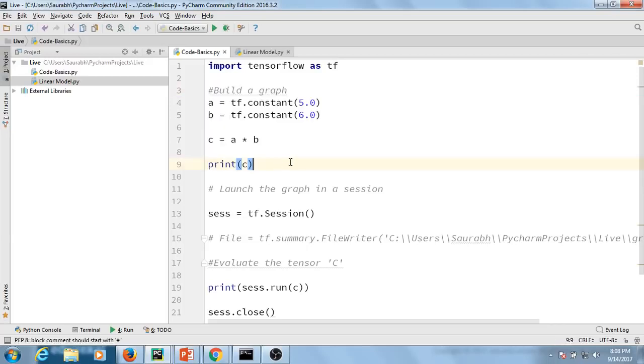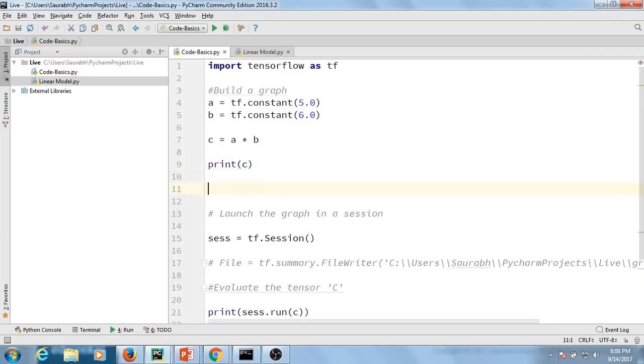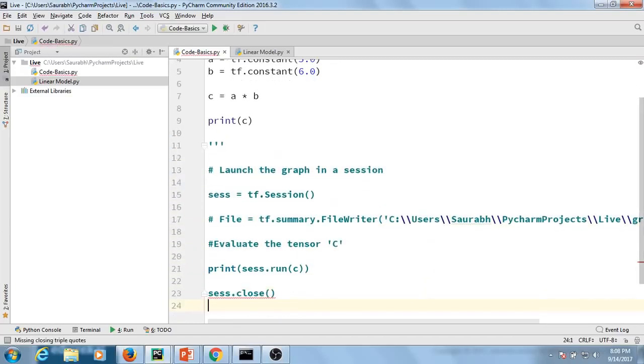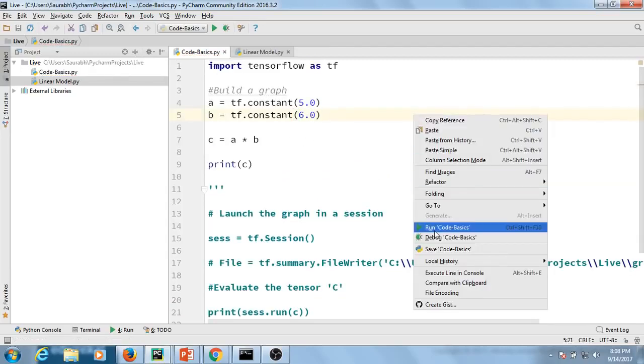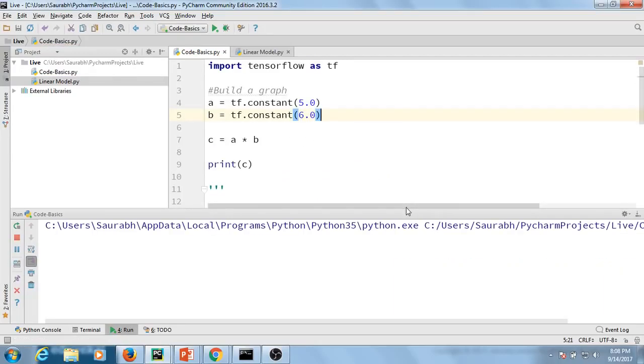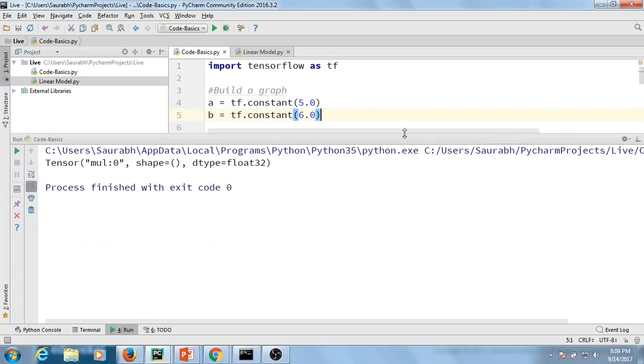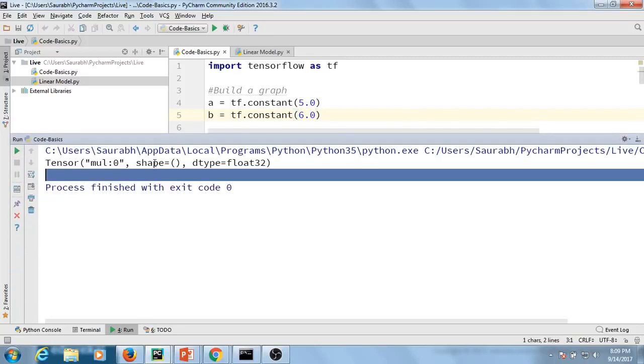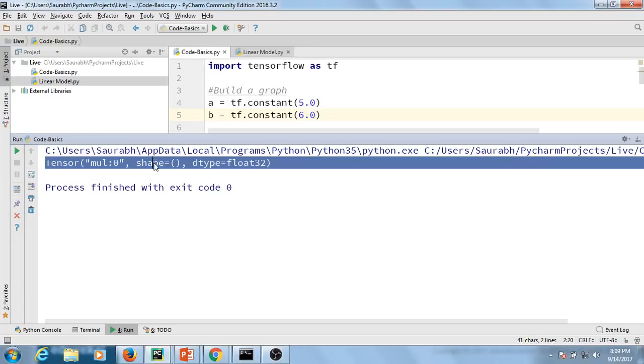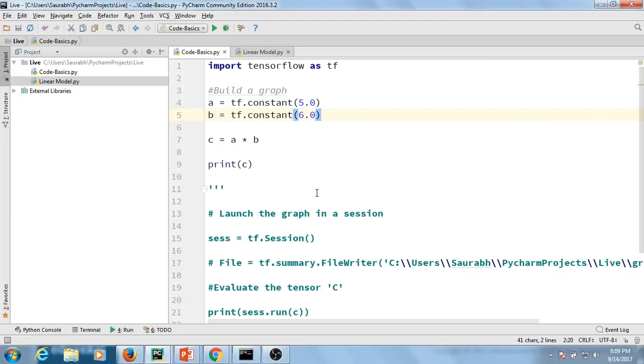Let me go ahead and print the value of C, and I'll show you what will be the output if I don't run it inside a session. See, no calculation, nothing has happened here. This is nothing but an abstract tensor that you are getting here. So what I need to do is run it inside a session.